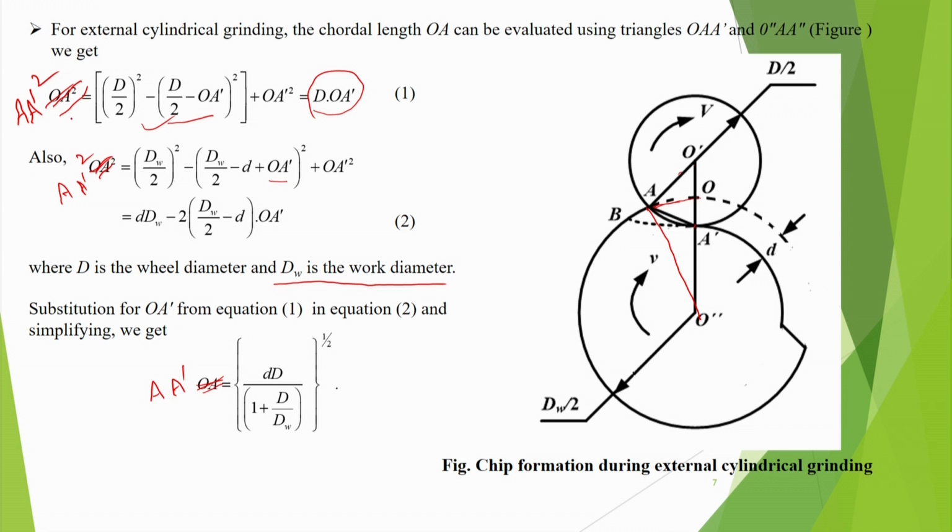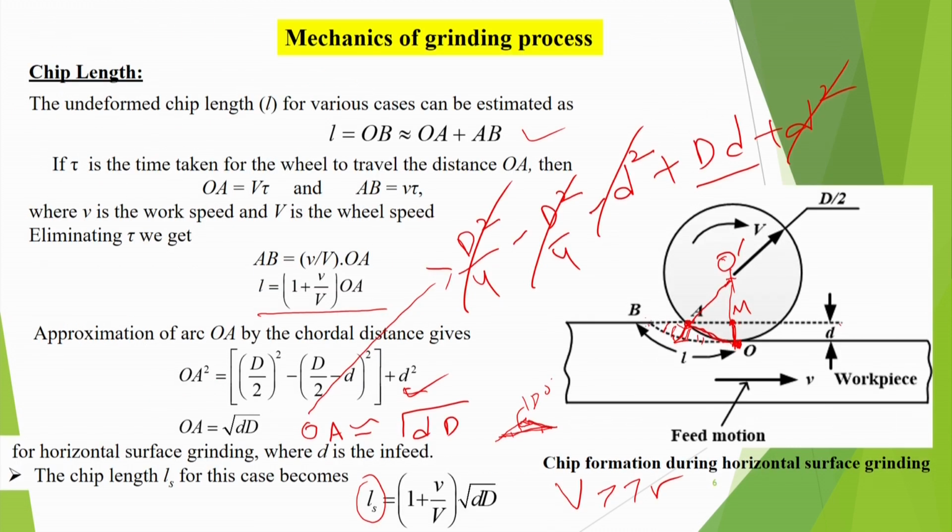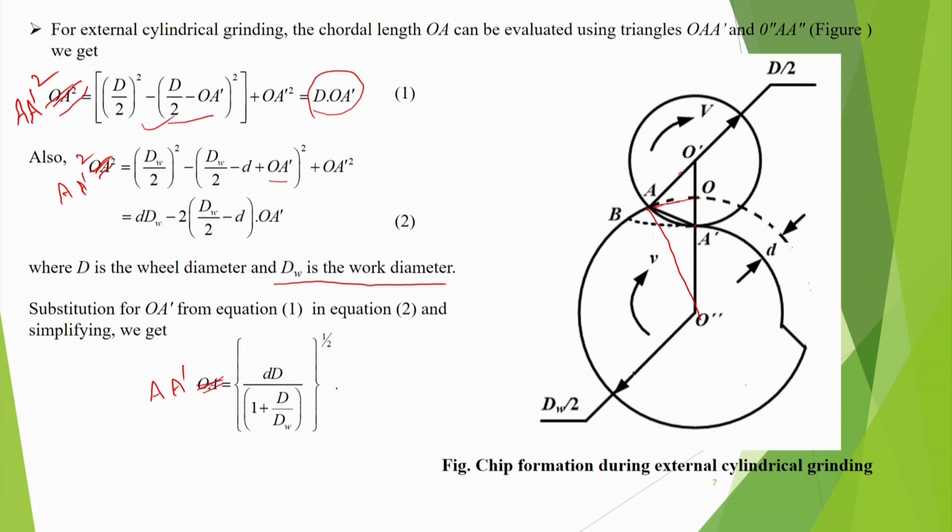I think it was OA square, they are writing. O was basically the contact point here, like this OA. So this was like this OA square, and here it is making that contact AA square.